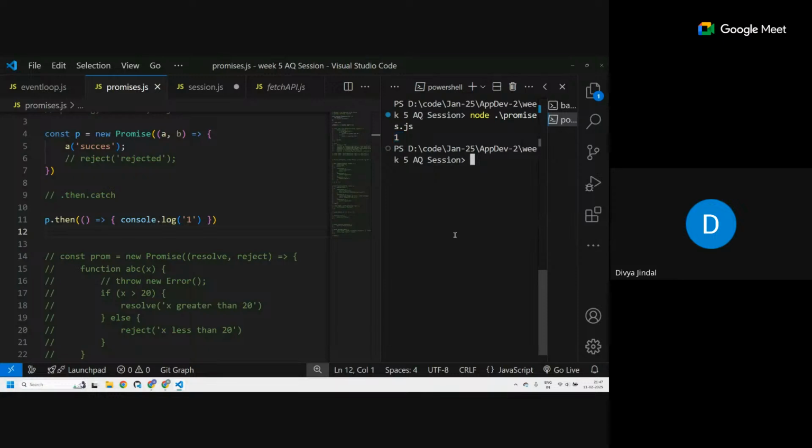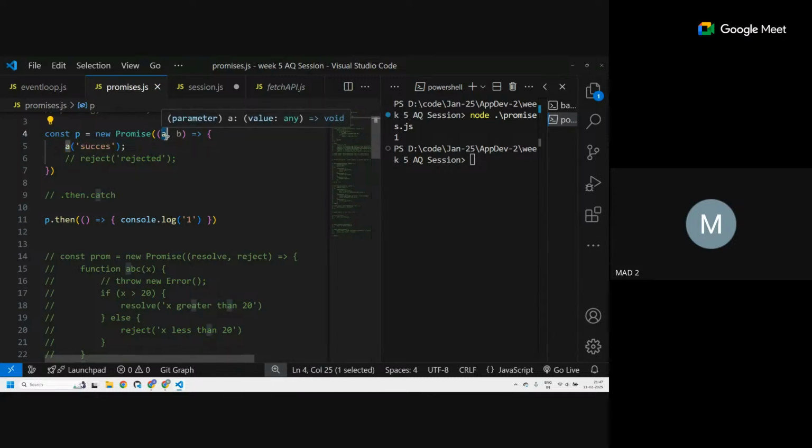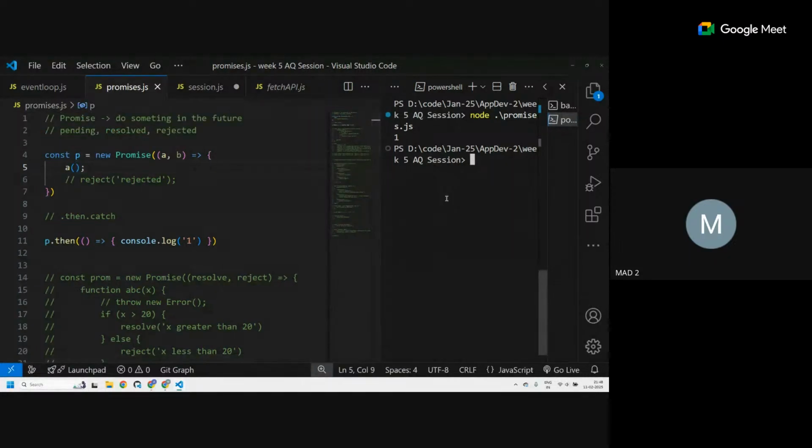I'm sorry, I didn't understand why p got resolved. Because we said success, a is what? The first parameter. What is the first parameter for? Resolved. So whenever I call the first parameter with this, why did success not get printed? Because we did not print the value of whatever we got anywhere. In that case, do we really need success there? We can keep it as empty brackets as well. Yeah, you can have that. This is totally fine. It will do the same thing. It prints out 1. But generally we need some kind of value here. That's why we pass something.